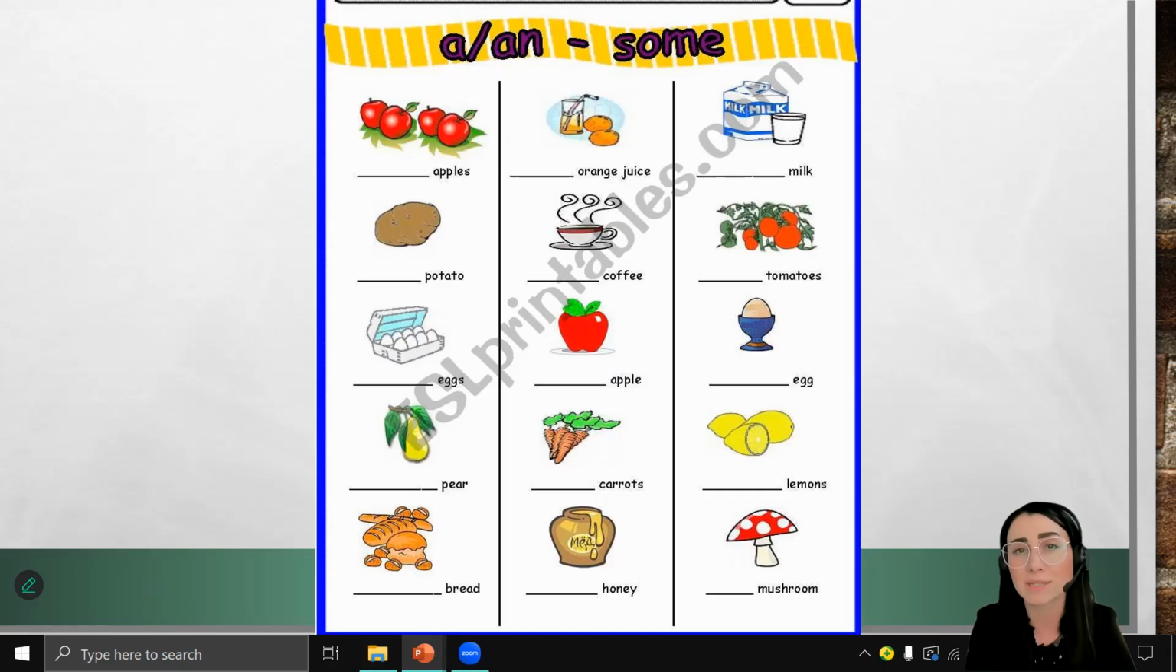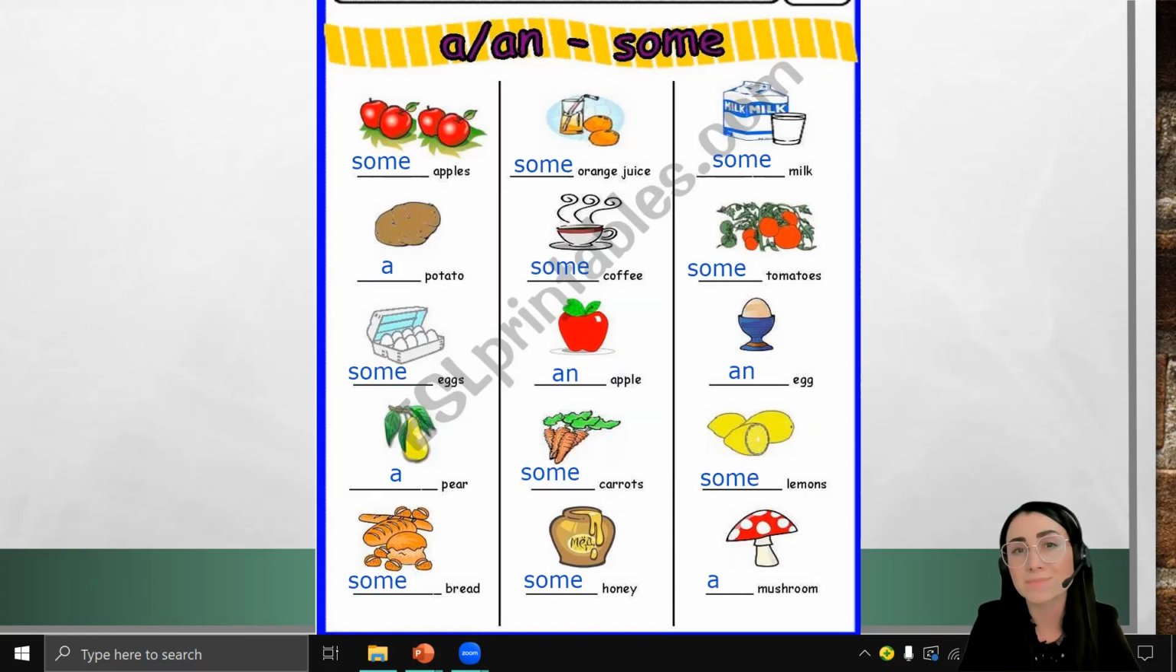Then check your answers. Correct answers: some apples, some orange juice, some milk, a potato, some coffee, some tomatoes, some eggs, an apple, an egg, a pear, some carrots, some lemons, some bread, some honey, a mushroom. Find some more exercises in a link below and do them as your home task.